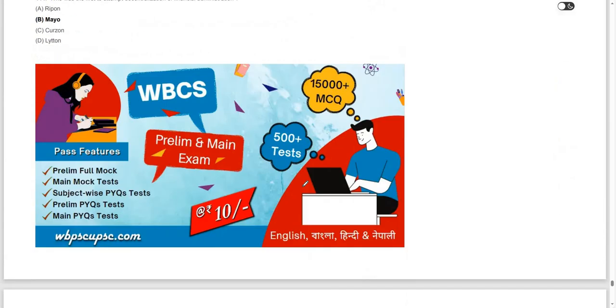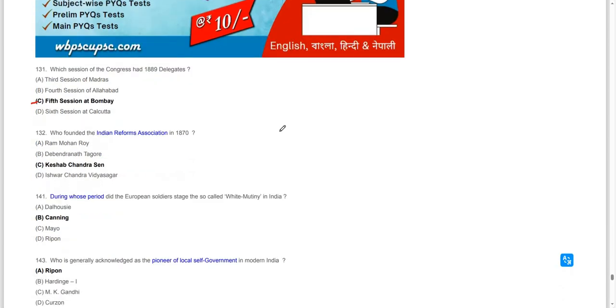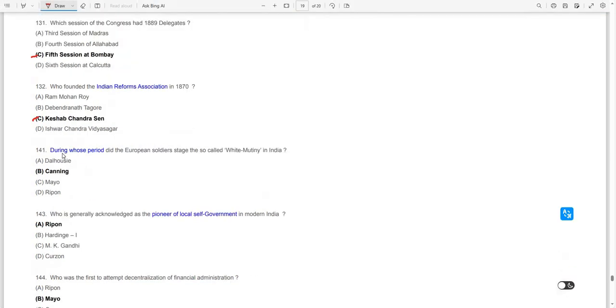Moving on to a few more questions. In which session of the Congress were there 1889 delegates? The fifth session of the Congress in Bombay had 1889 delegates. Who founded the Indian Reform Association in 1870? Keshav Chandra Sen was the one who founded the Indian Reform Association in 1870.